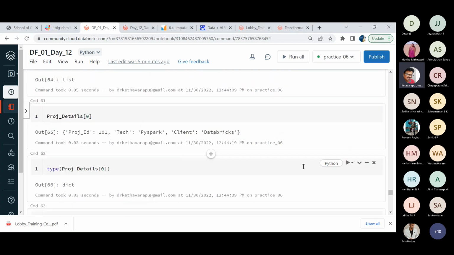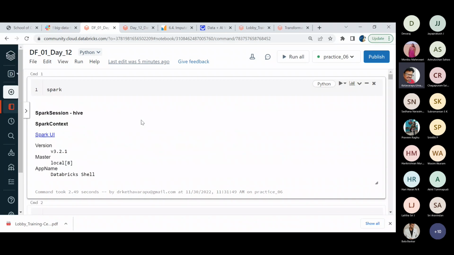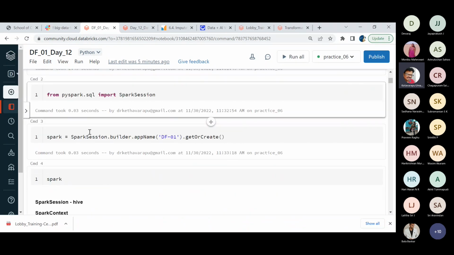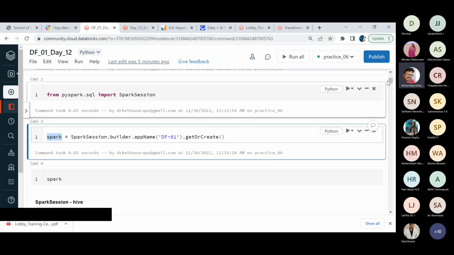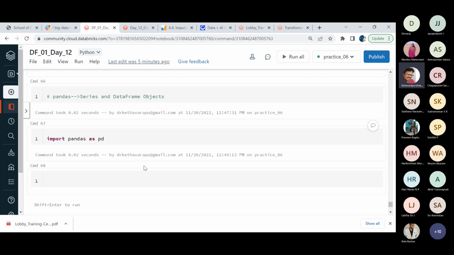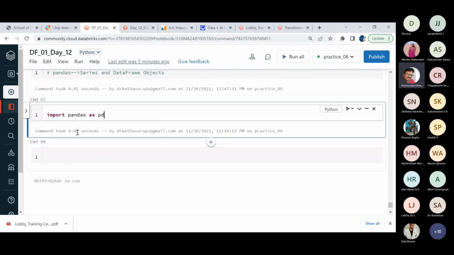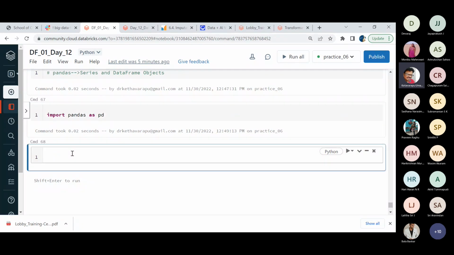Because if you go back to the first line of the code, I need not use this spark session dot builder dot every time, it's not required. Entire things are attached to this Spark object. Similarly, here also, as I am using pd as the alias name for pandas, from now onwards I can directly use that pd.